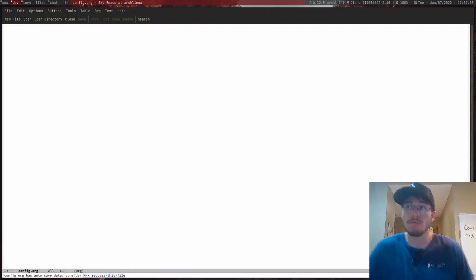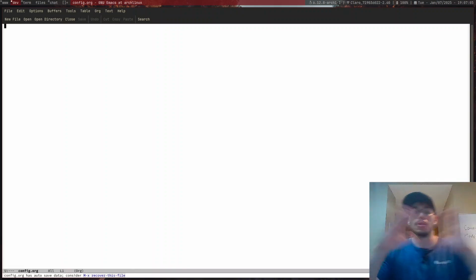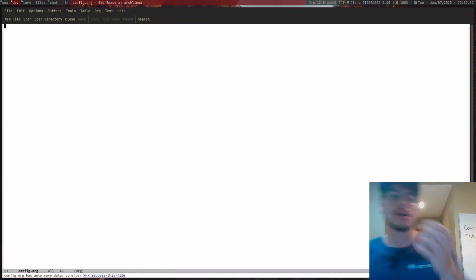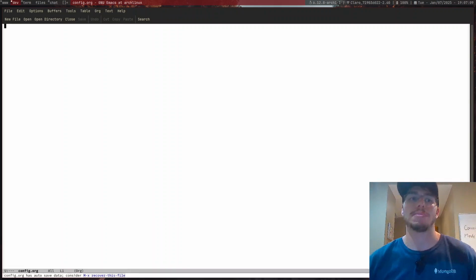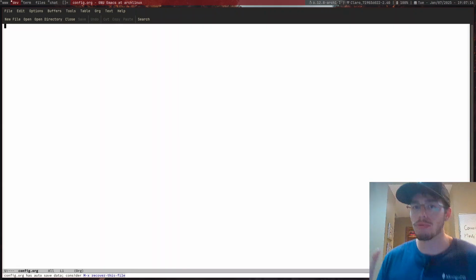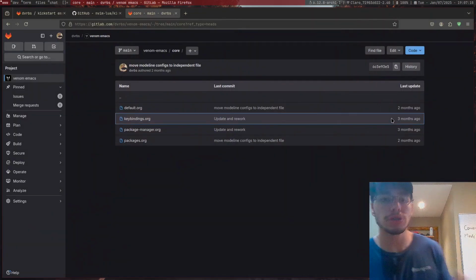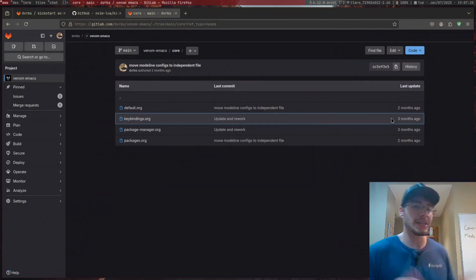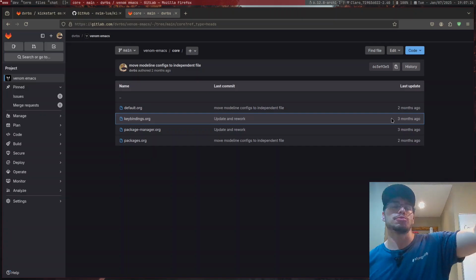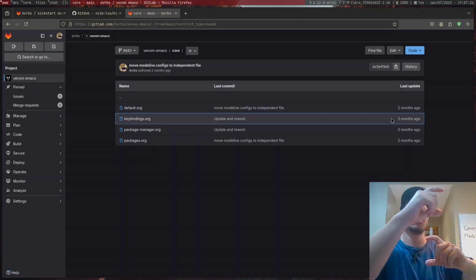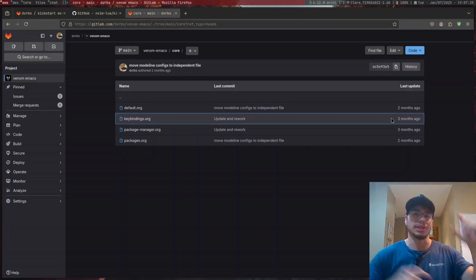This config.org is where we're going to have a bunch of information that will be tangled. In that situation, we need to convert literate programming into code. In other words, we have a bunch of source blocks where we say this source block goes before this one, which comes before this one, and so on.